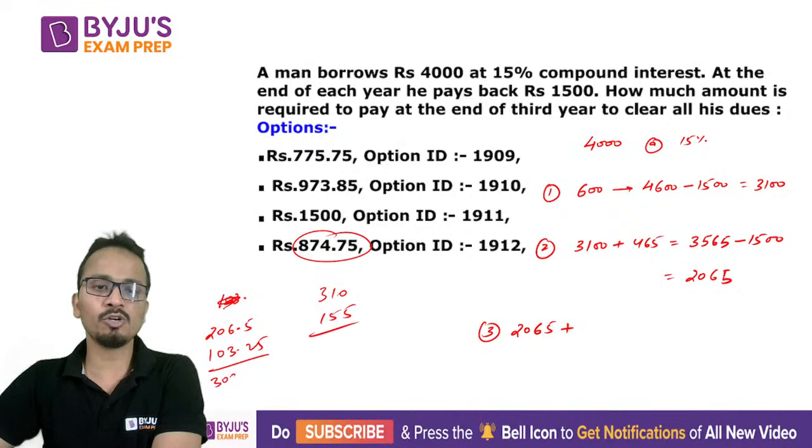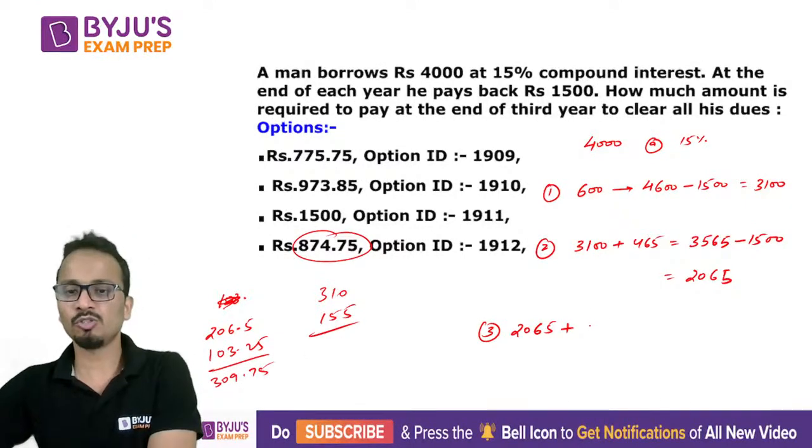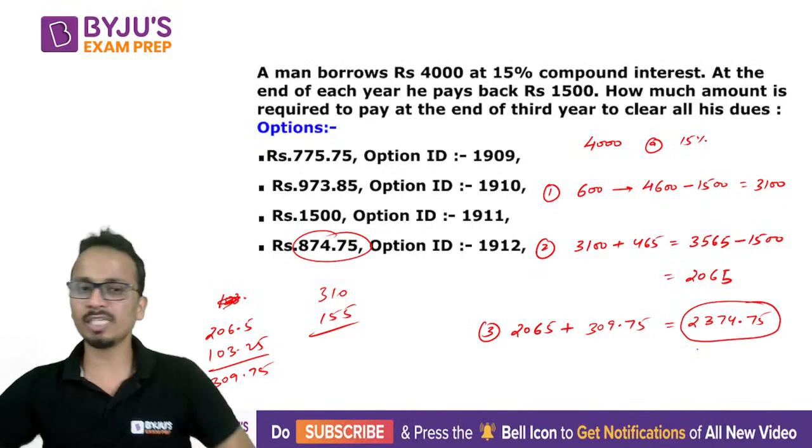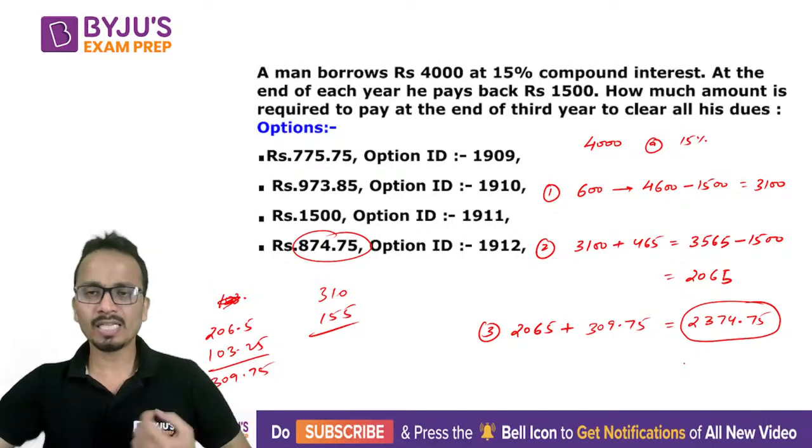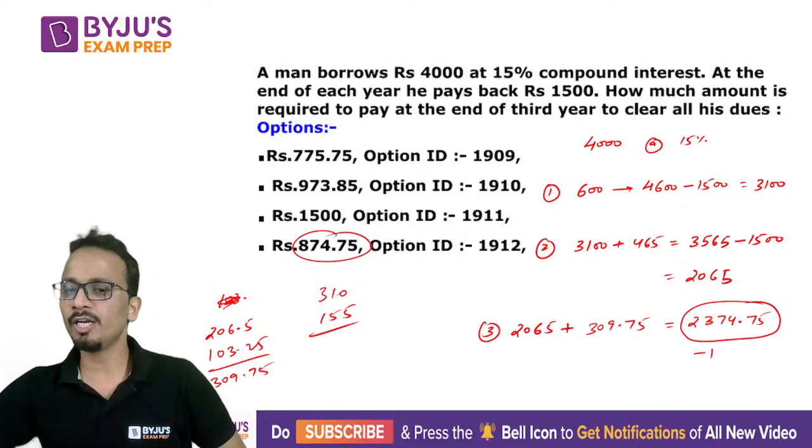So 309.75. So 309.75 will be the interest, and the total money that the person will have to pay is 2374.75. Okay, so अब आंसर ये होना चाहिए था, but what they have done is they have reduced this value